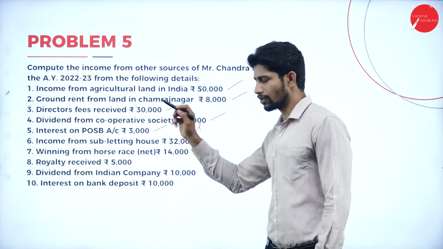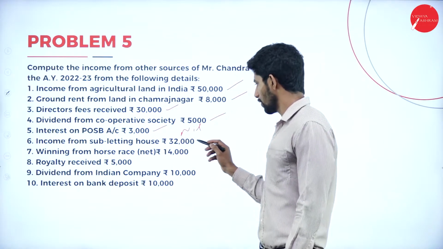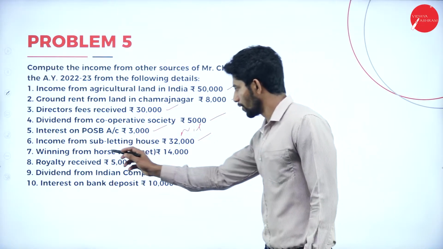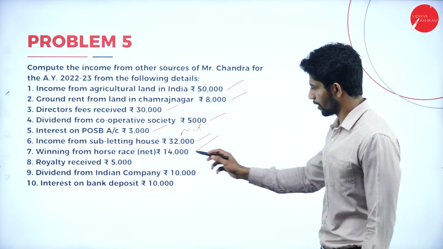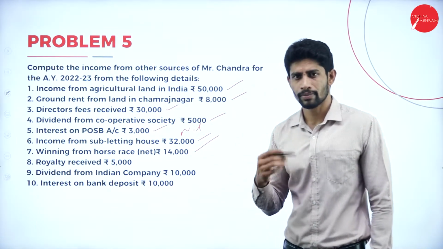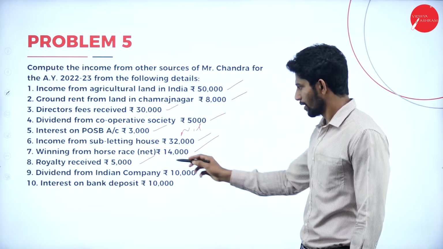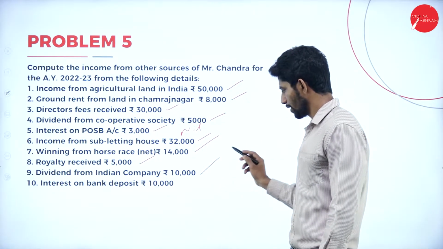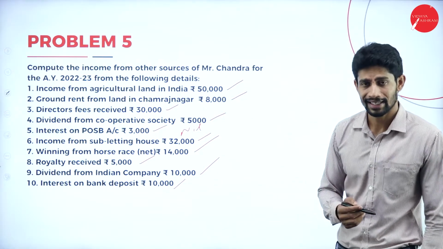Next, income from subletting of house, taxable. Winning from horse race, taxable. Here the net value is given, and we are supposed to make it gross. Next, royalty received 5,000. Dividend from Indian company, taxable. Interest on bank deposit, taxable.